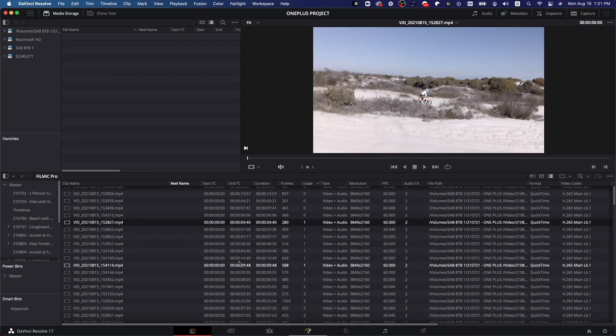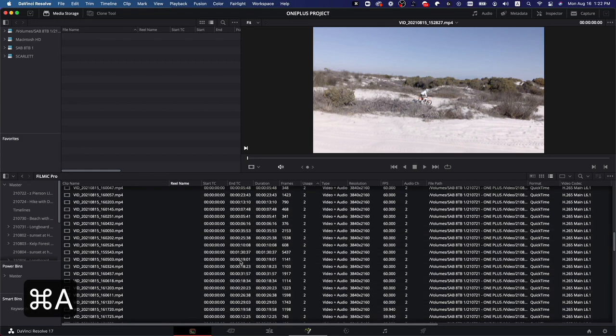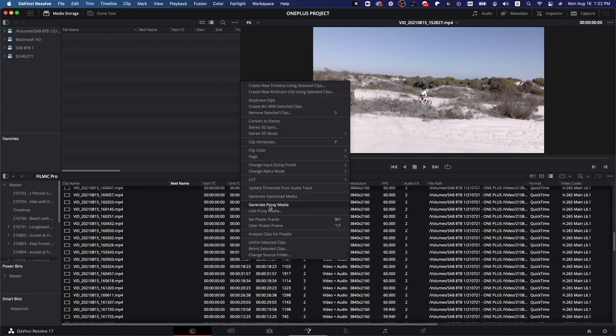Now that all of my footage is in my media pool here, the first thing I'm going to do is create proxies for all of this. So I'm going to select it all, right click, generate proxy media. Now that proxies are done, we can go into the cut tab.